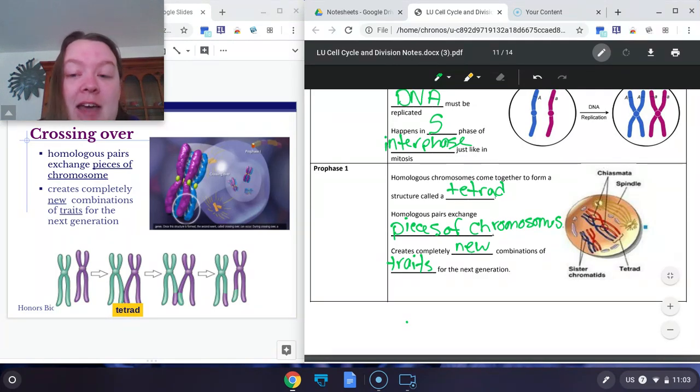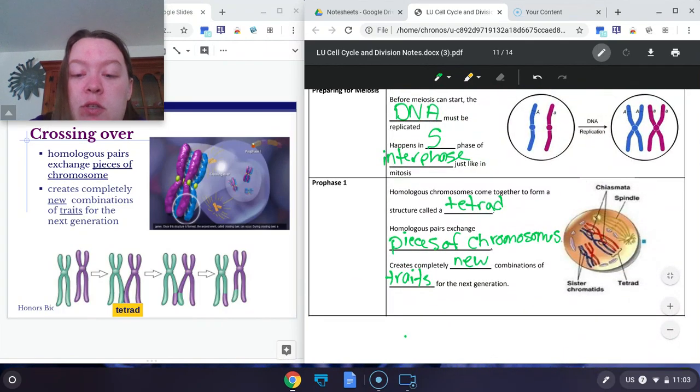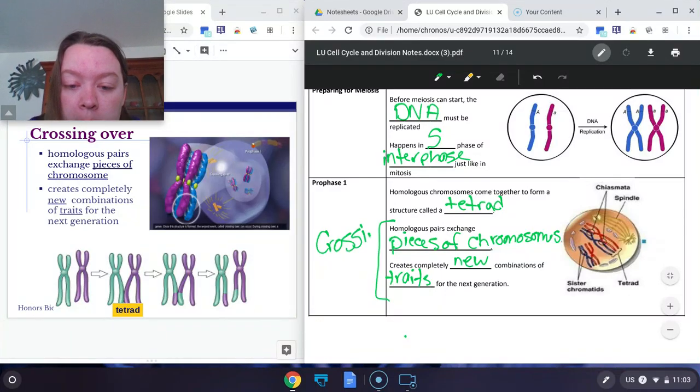So a dad is not going to have all of his children look the same because all of his gametes are different due to crossing over. So that leads to genetic diversity. This part here, the exchanging of homologous chromosomes, is called crossing over. And crossing over is going to be one of the keys that lead to genetic diversity in offspring and in sexual reproduction.